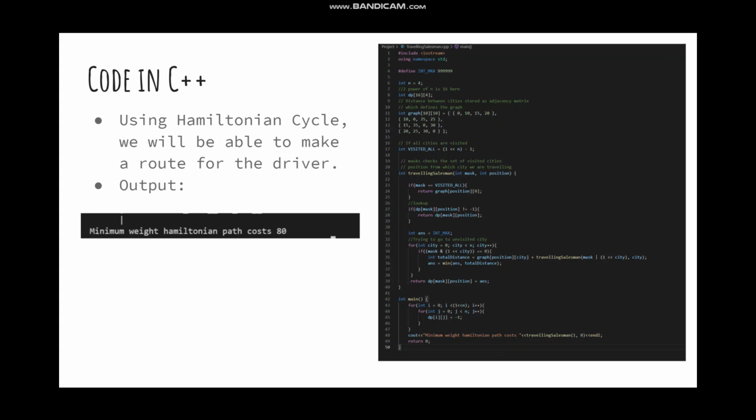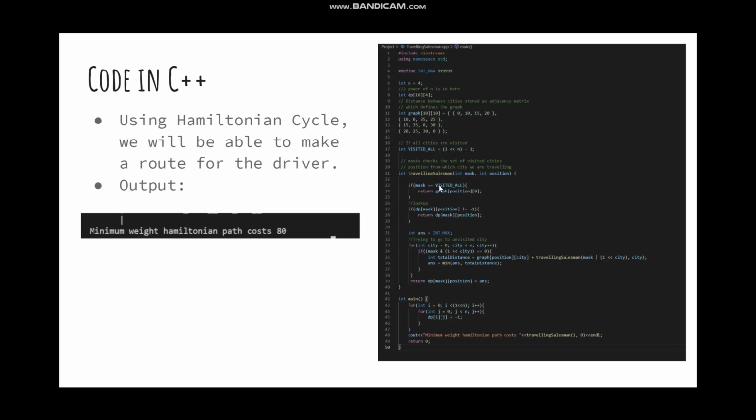So let us see what we use in our code. We use our Hamiltonian cycle. As we know, the output of a traveling salesman problem is going to be the minimum weight of the Hamiltonian cycle. Here in the code we can see the graph. The graph is nothing but all the cities and the distance between them, represented as the adjacency matrix.